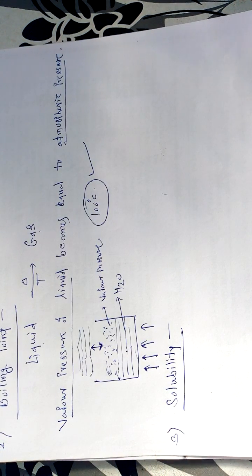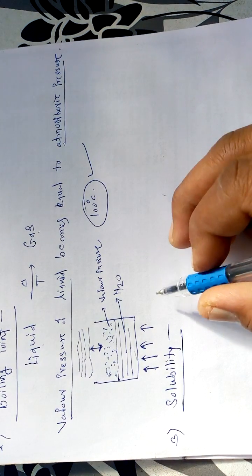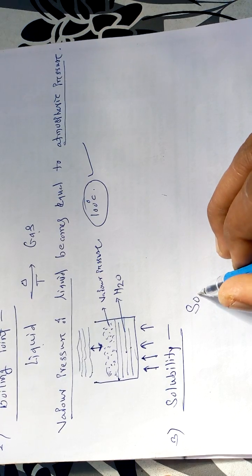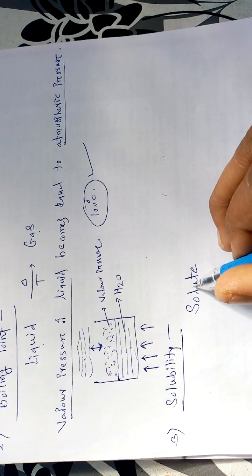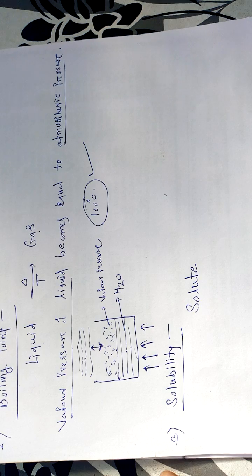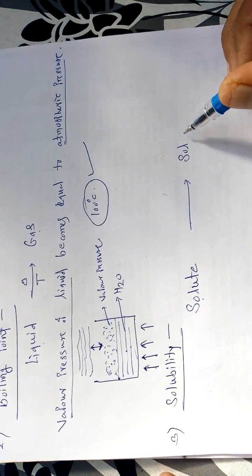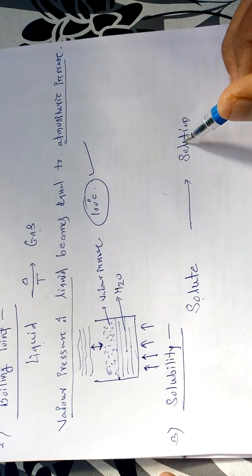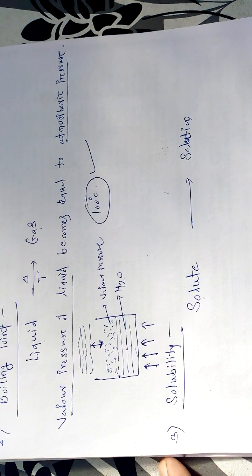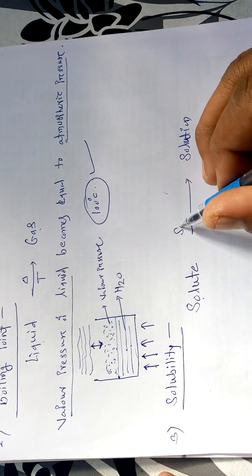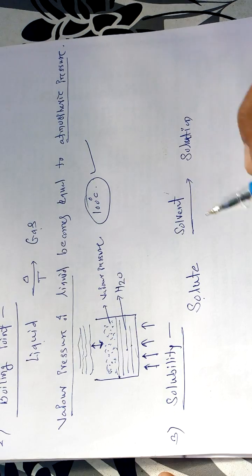So solubility involves two important concepts. As far as solubility is concerned, we have to take into consideration a solute. If we want to convert this solute into the solution state, then what do we have to do? We have to add the next important parameter, and that's called your solvent. We have to take into consideration a particular solvent.